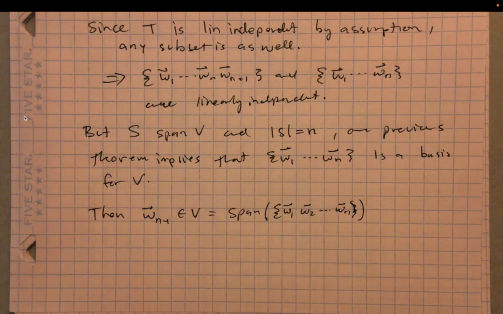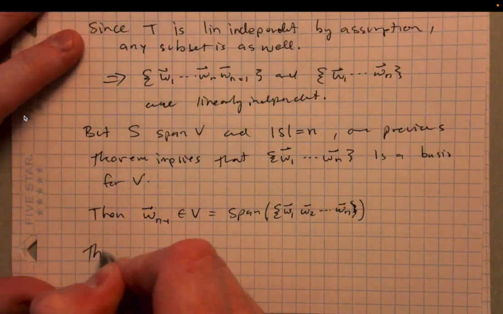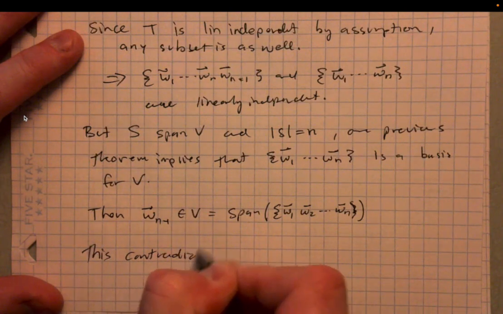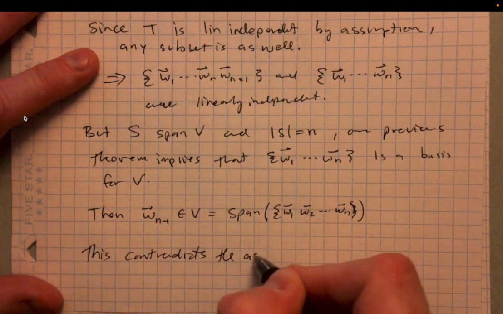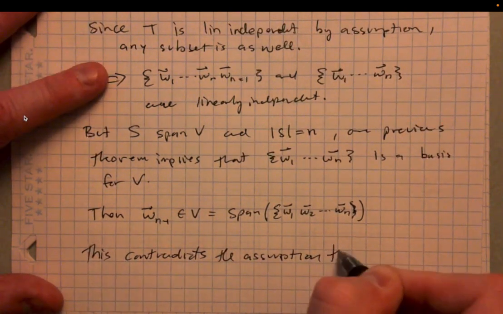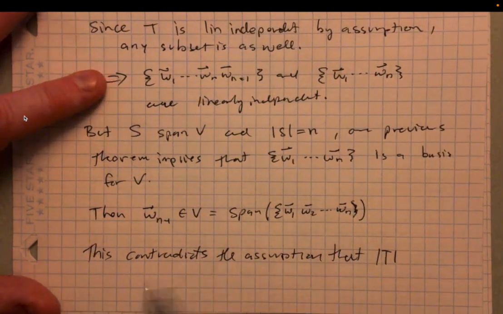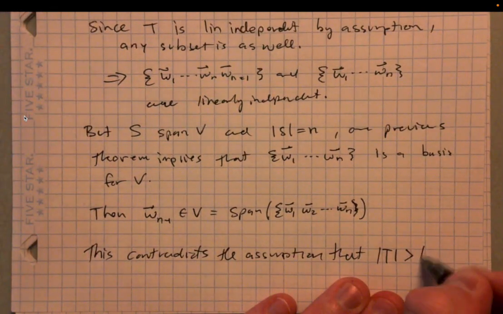Right, and so that right there is a contradiction. We have a contradiction. Can you see the contradiction? Pause the video. Think about it for a second. What's the contradiction here? Okay. This is going to contradict our assumption of the linear independence of W1 through Wn plus 1. It's going to contradict the assumption that the size of T is greater than the size of S equal to n.